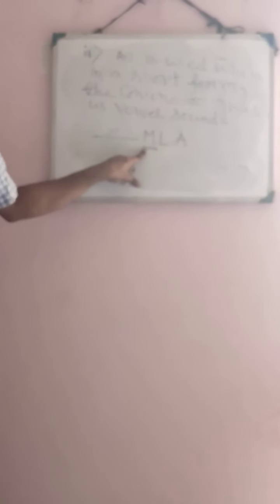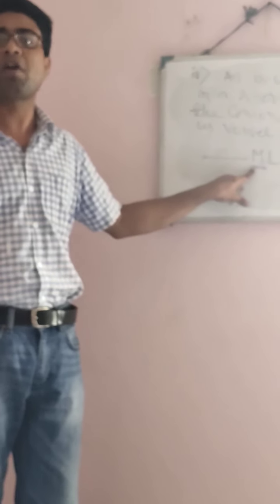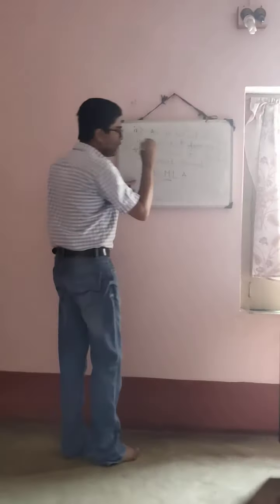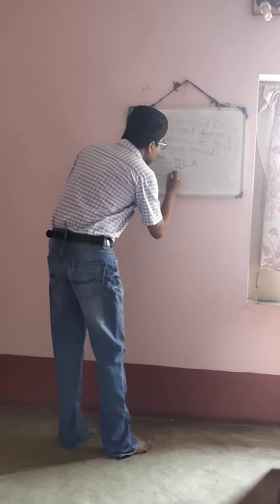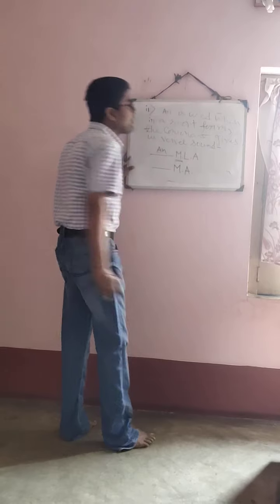Look, "em-el-ay", M, M. So here an "e" sound is coming. So it is a vowel sound. So what will be used here? An MLA. Understood?